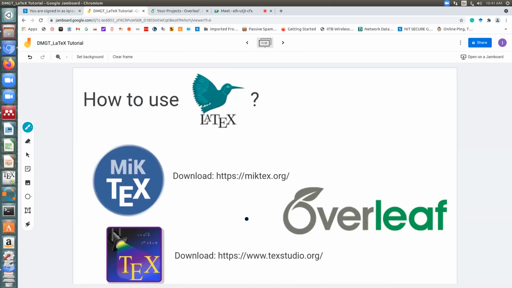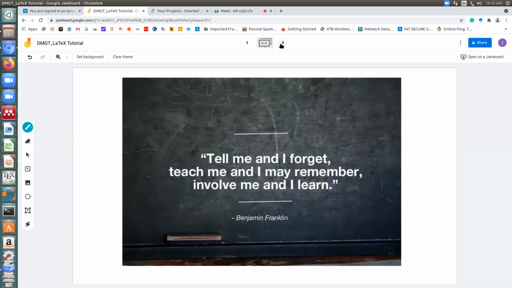So what I expect all of you to do is, I'll be typing the commands in Overleaf and you will be following me. Because if I just tell you something, you'll forget. This is a very famous quote: if I teach you, you will remember, but if I involve you, you will learn. So what I want is that all of you should learn with me simultaneously.